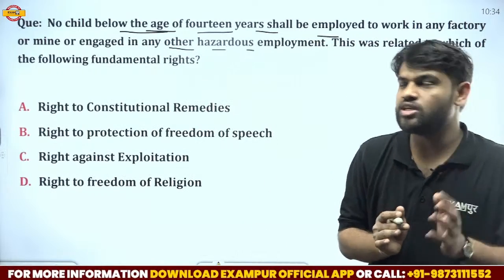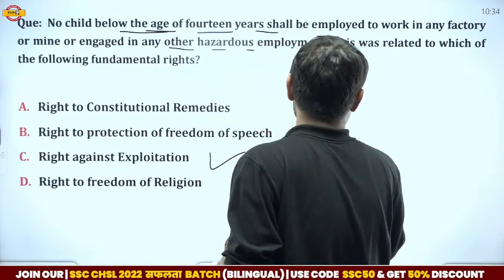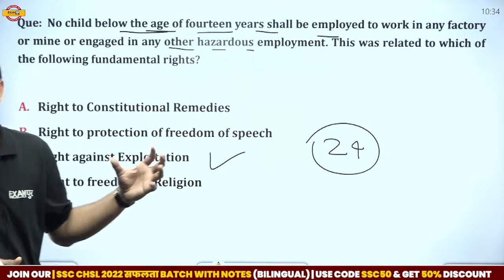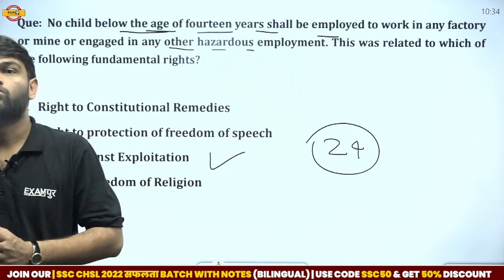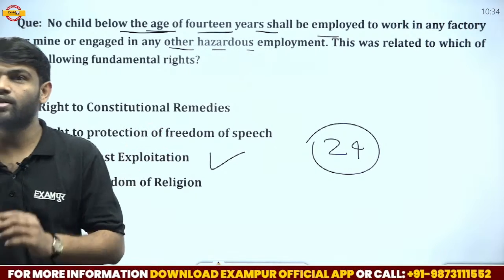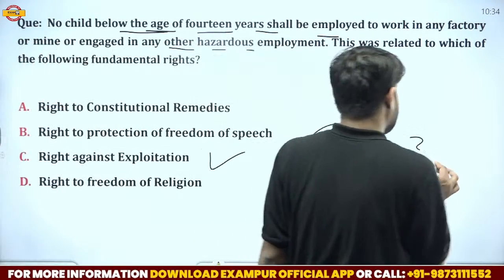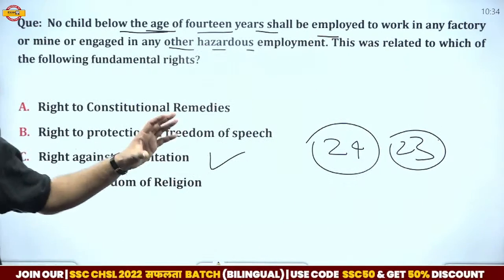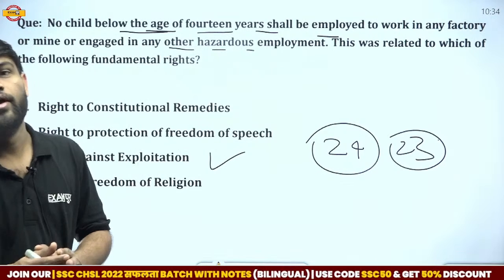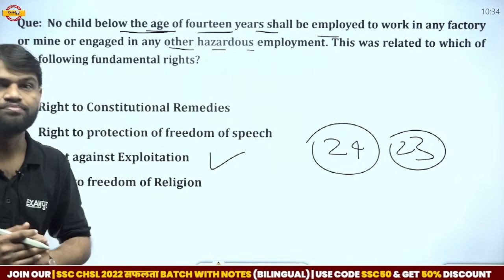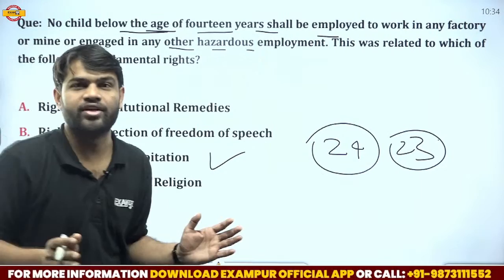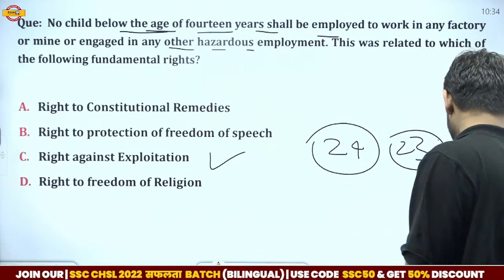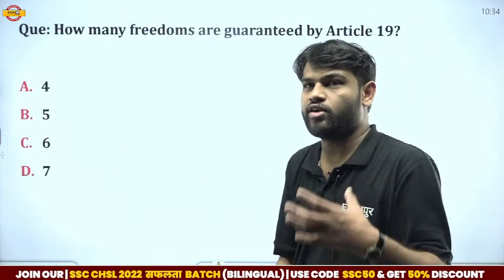So Vikramaditya, your answer is absolutely correct. According to Article 24, the employment of children below the age of 14 years was restricted and prohibited. I think everyone knows Article 23. This is also related to the right against exploitation. What exactly is mentioned in Article 23? The provision is that forced labor was restricted in India. Okay, so both Article 23 and 24 are related to the right against exploitation.